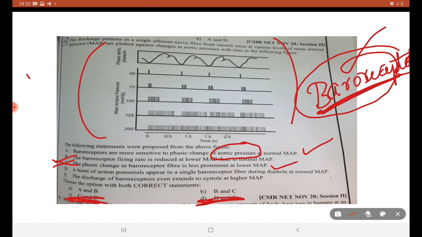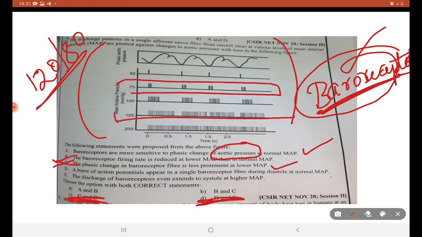Normal pressure is 120/80. So consider these two things. Approximately, what we can see is that baroreceptors are more sensitive to phasic changes of aortic pressure at normal MAP. This is a normal mean atrial pressure where we can see a prominent change.